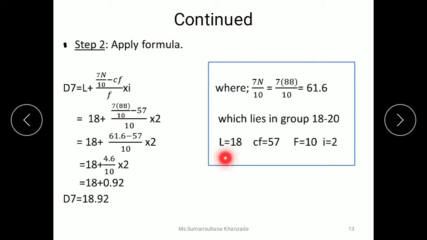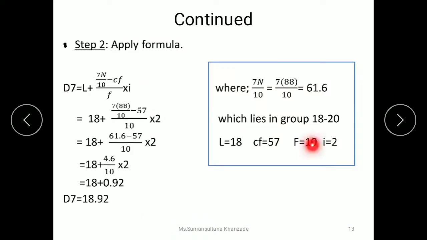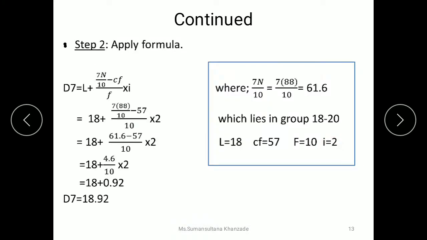So you can see here that 61.6 lies in the group 18 to 20. So our lower limit is 18. Cumulative frequency is the frequency previous to the decile class, which is 57, and F is nothing but the frequency of the decile class, which is equal to 10, and I is nothing but the width of the class interval, which is 2. So after finding out these values, we have to put these values in the equation, and we have to simplify the equation, and finally our D7 value is 18.92. Okay, this is how we calculate the decile for continuous series.